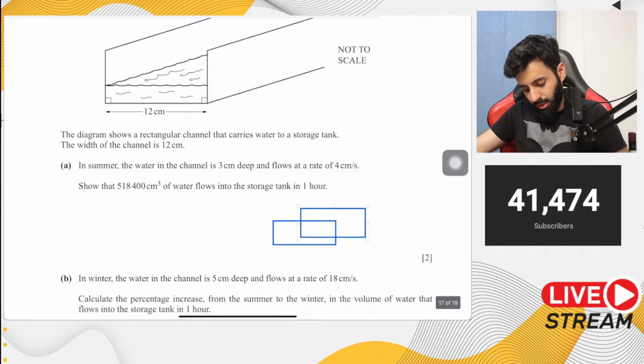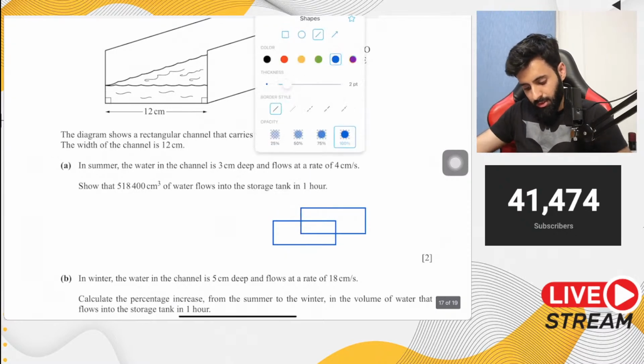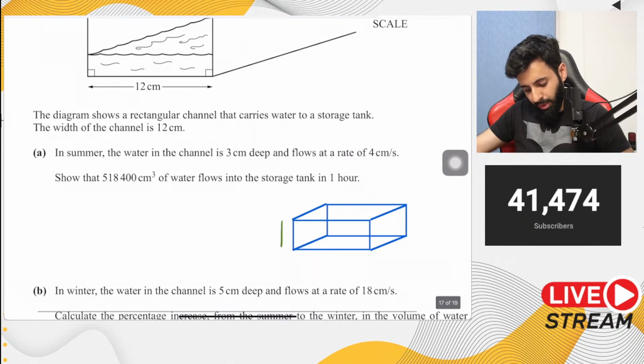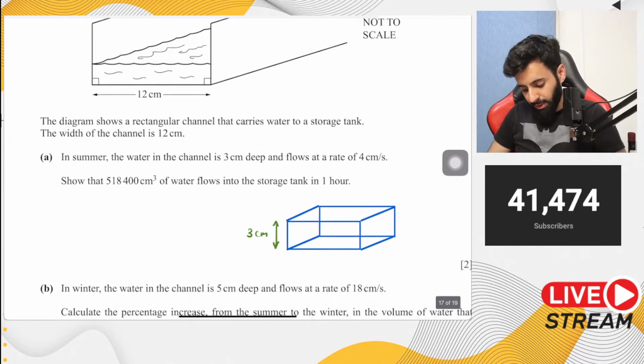So ये आपका एक cuboid है. Let's join these vertices. There you go. So in summer, the water has a depth of 3 centimeter, and it is flowing at a rate of 4 centimeter.